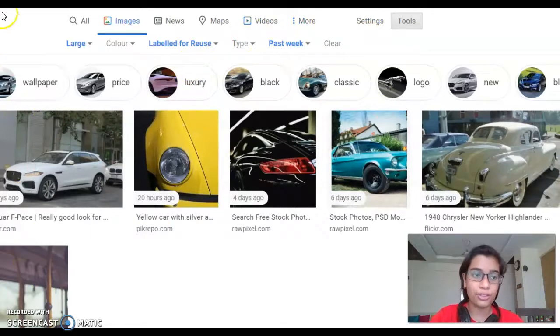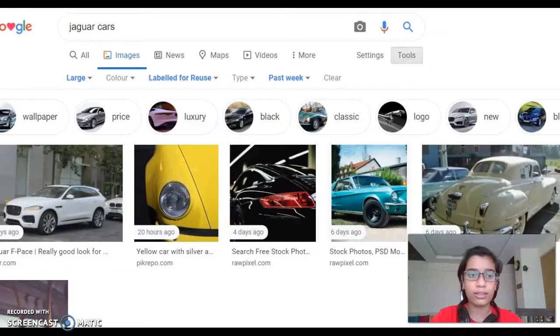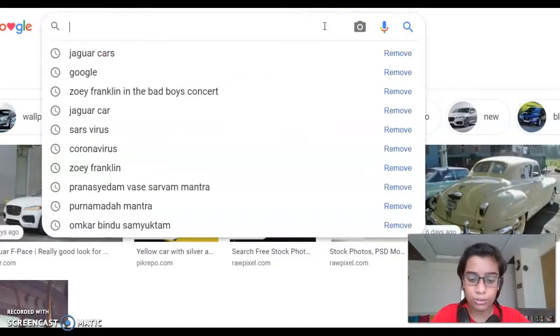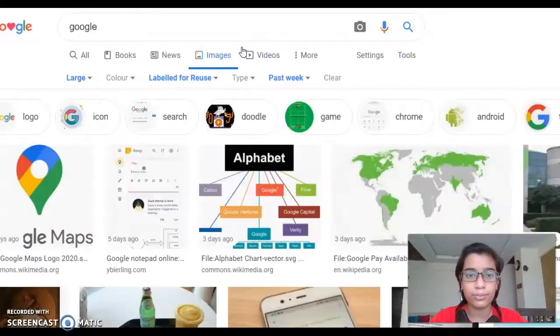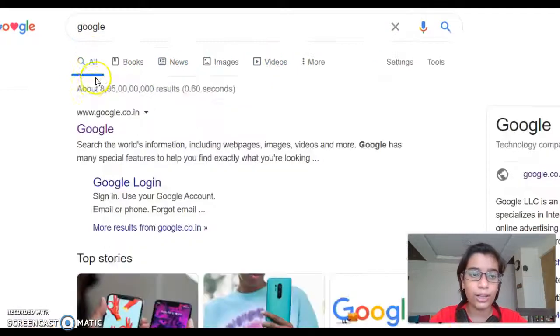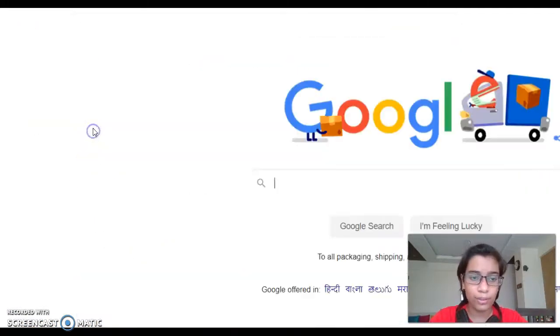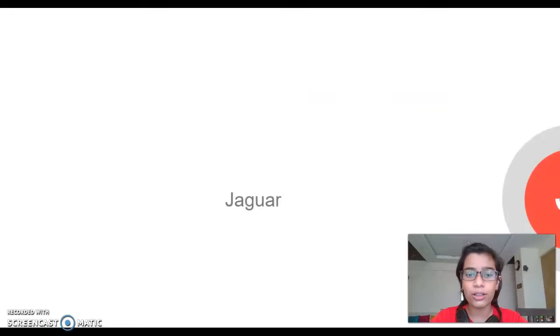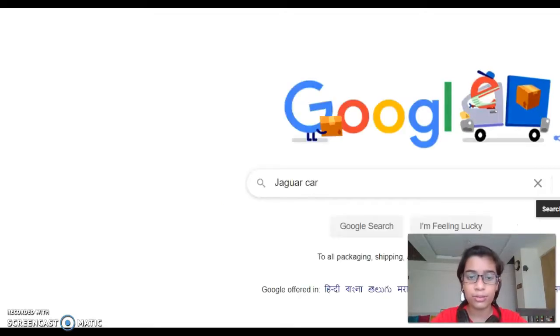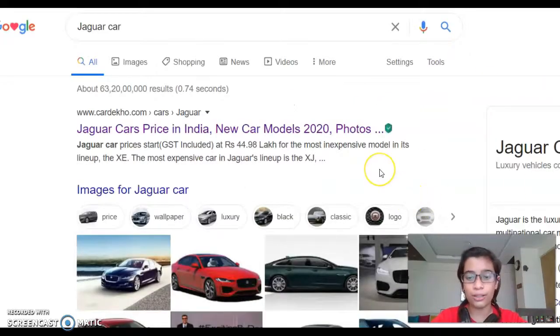Now I need to do a voice search. I'm going to do a voice search now. So I will search for Jaguar cars again because that's more comfortable for me. So first we'll go to the Google homepage again. So that Google. There we go. We are at Google. Now I'll be doing a voice search. Jaguar cars. So we have the Jaguar cars.